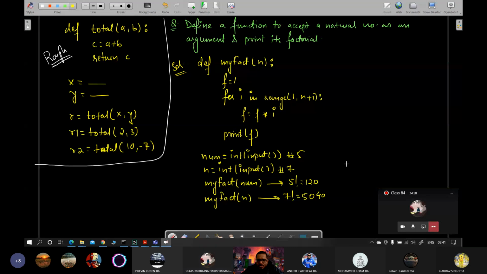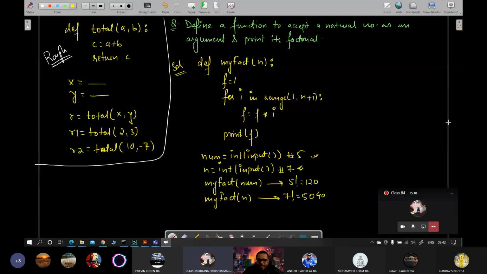Huh? So what do you want? Like, it's better to return my fact and integer, my fact like any integer. See, you have to make sure the value that you are passing is an integer. If I am writing int here, you are sure that this num is an integer and n is also an integer. I'm not getting your point exactly.